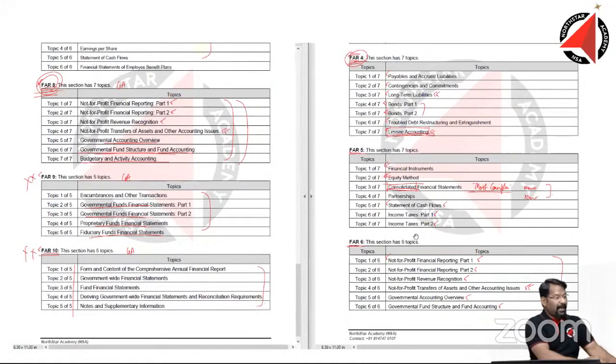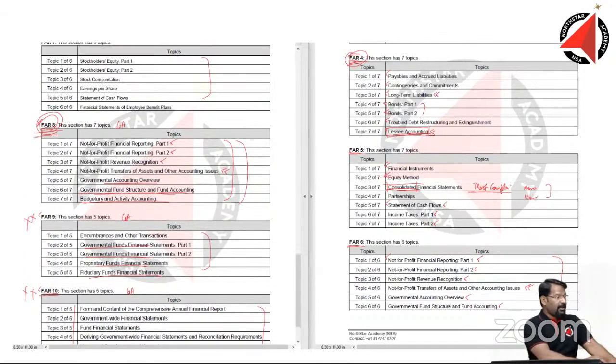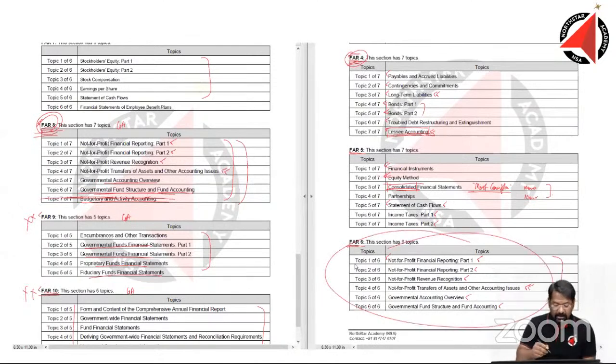I've opened both in parallel. If you look at the 8th one here, and if you look at the 6th one here, all the topics are broadly the same. Here, budgetary and activity accounting topic is not covered. Rest, the first six topics are very much covered here.